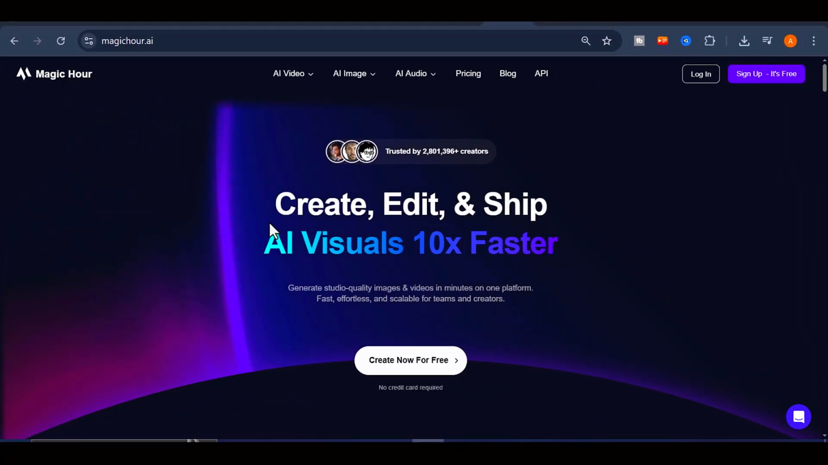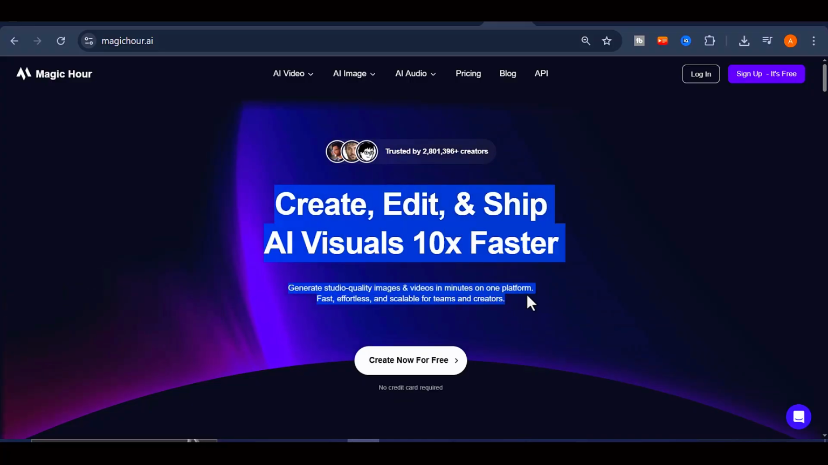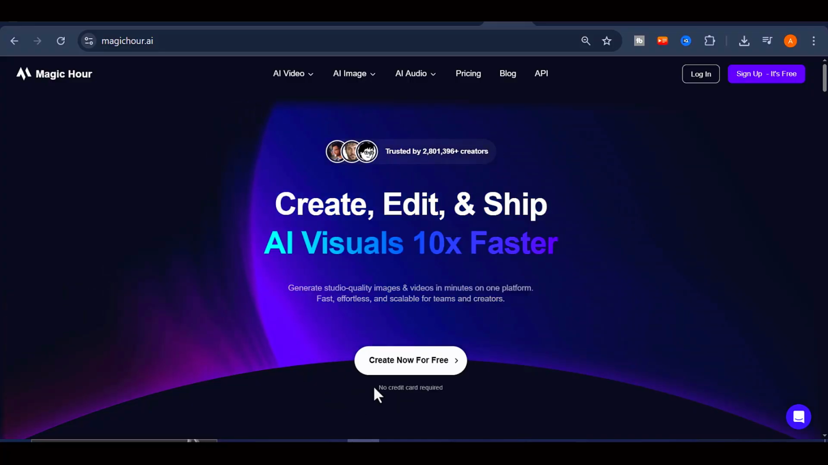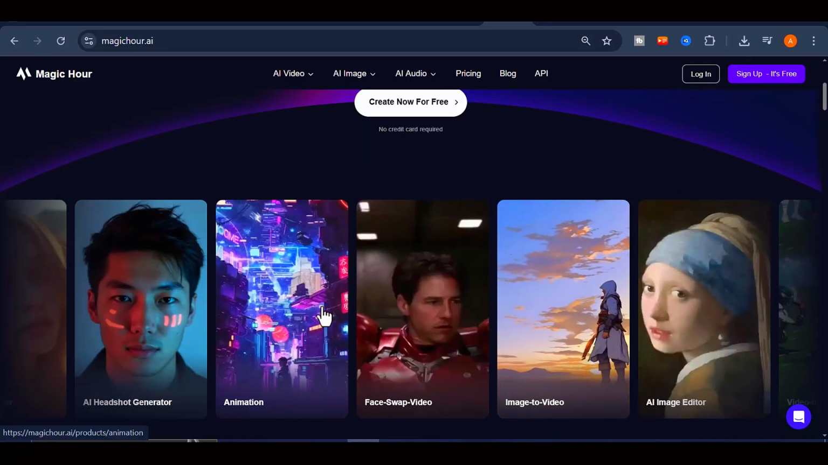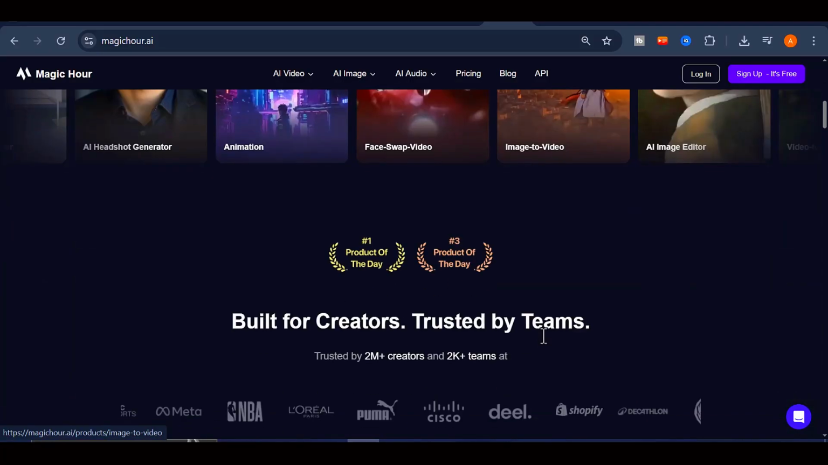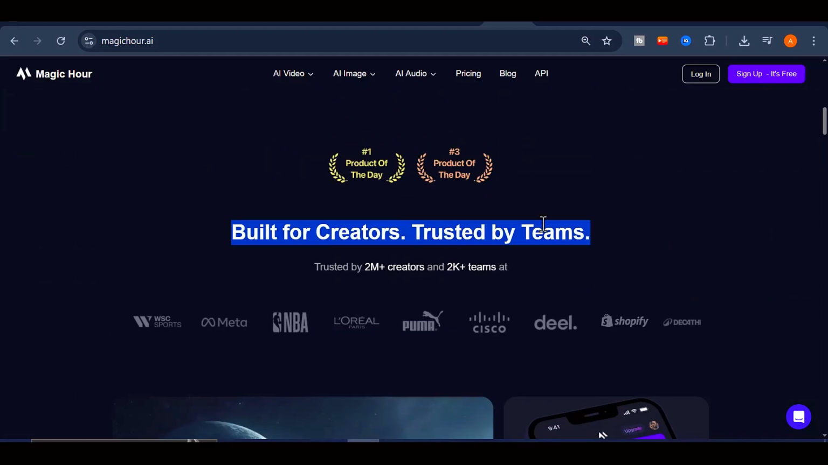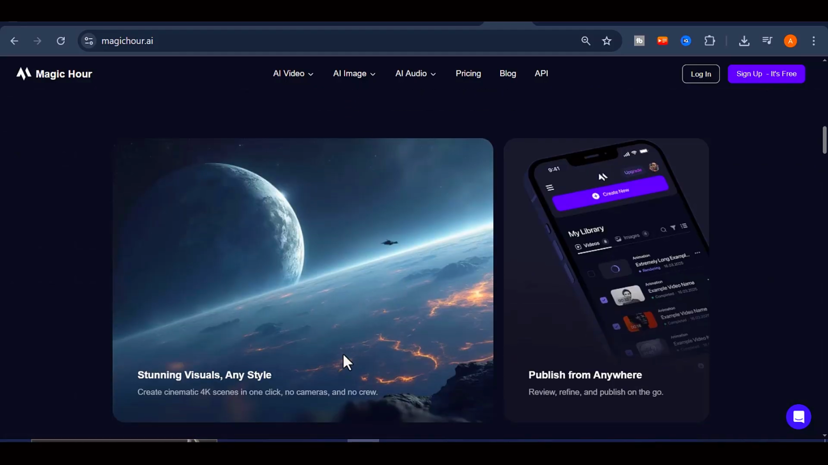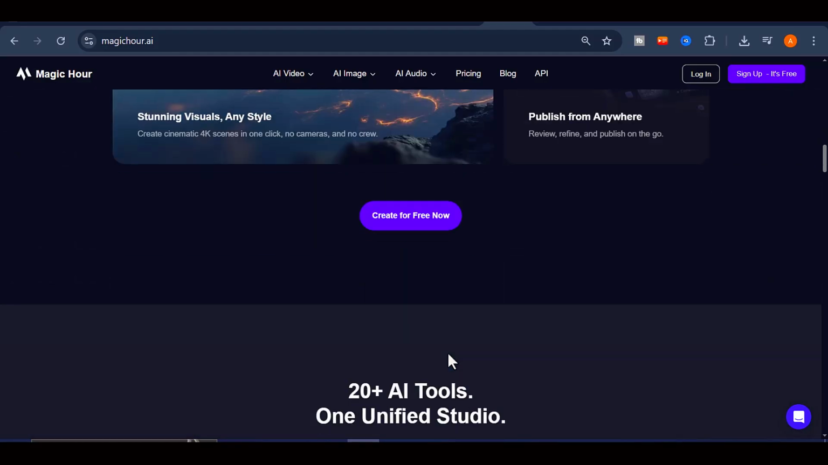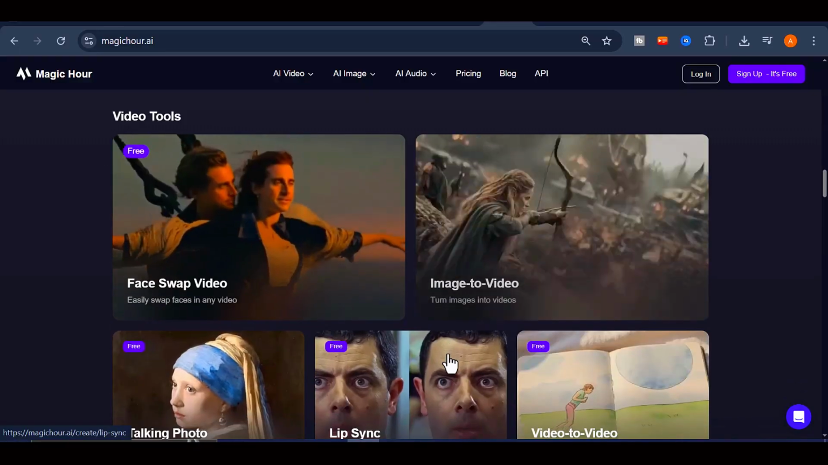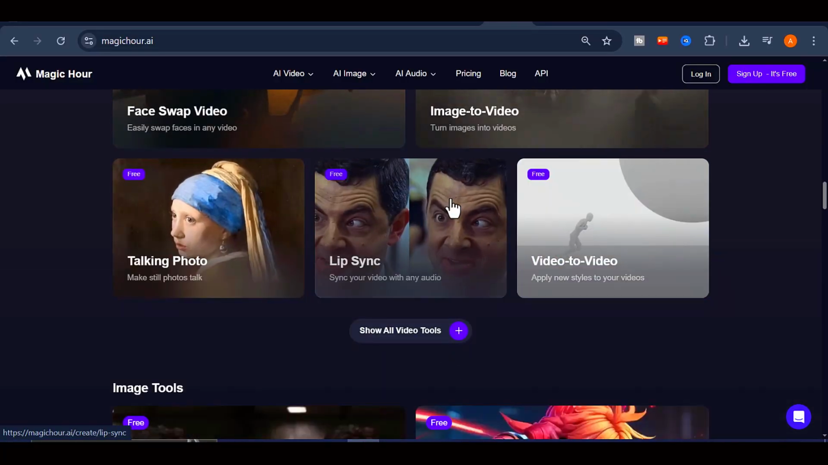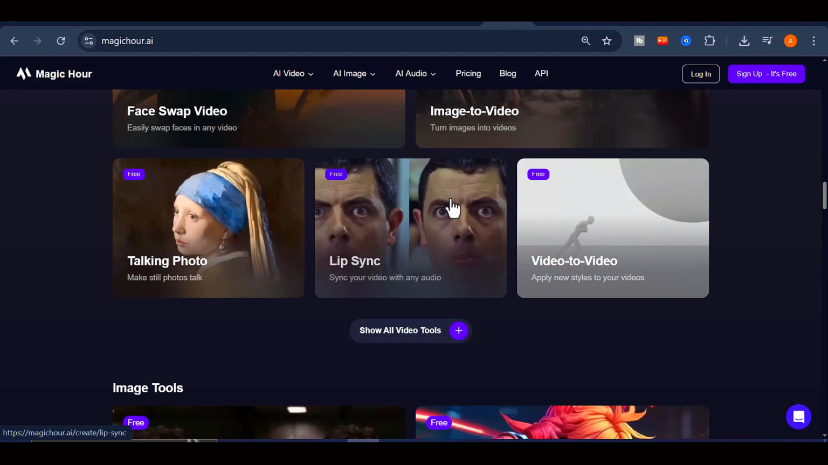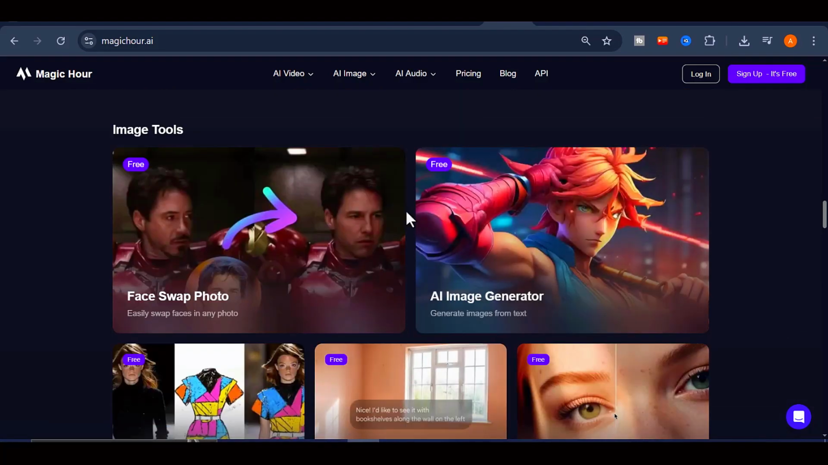It combines so many advanced features that it feels like having a complete creative studio in one place. It is built for creators who want to move fast, produce high-quality work, and stop jumping between multiple apps just to get one project done. With Magic Hour AI, you can produce high-quality talking photos, images, and videos with accurate lip sync in just a few minutes, and everything is organized inside a smooth and intuitive dashboard.